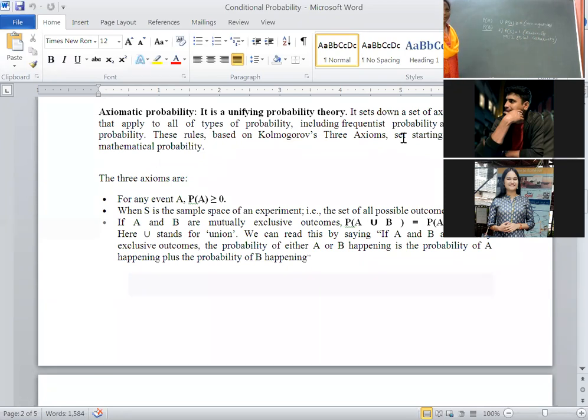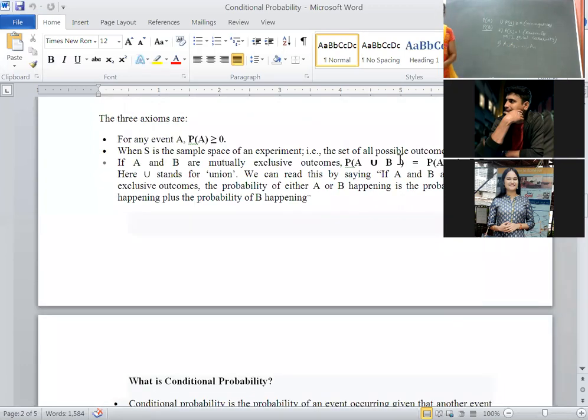The third one, I am giving in symbolic notation. Here they talked about exclusive outcomes. I am taking n events, A1, A2, and so on up to An. If n is finitely countable, then it is a finite sequence.